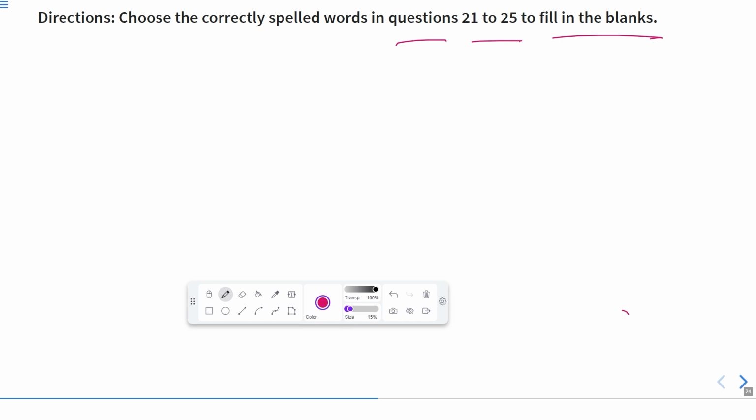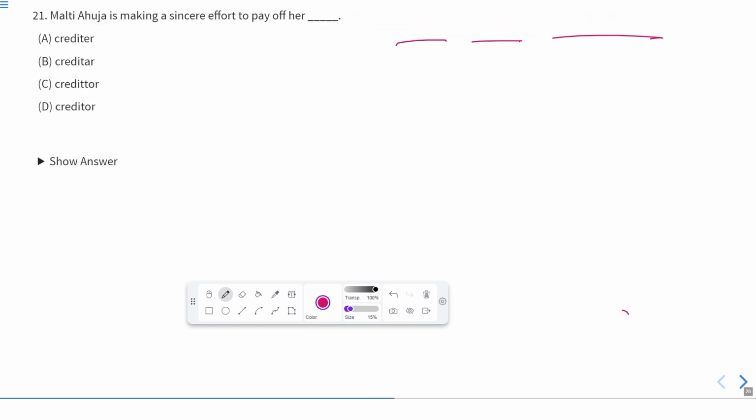Okay, and only one of them is the correct spelling of that particular word which we have to look for, and that will be the correct option of the answer. So the first, that is the 21st question, is